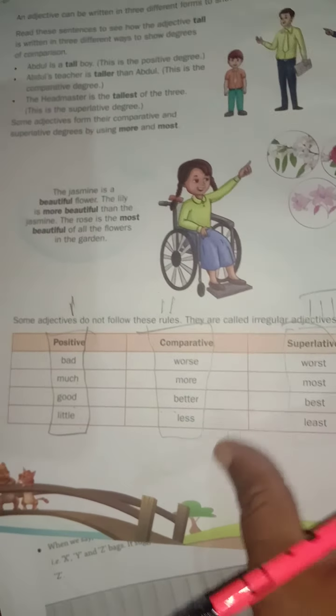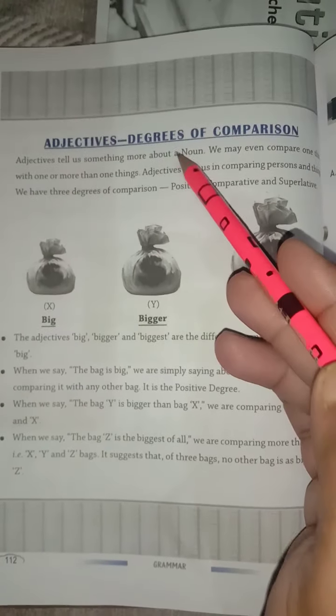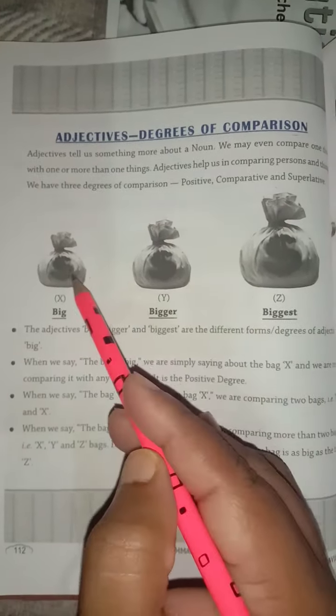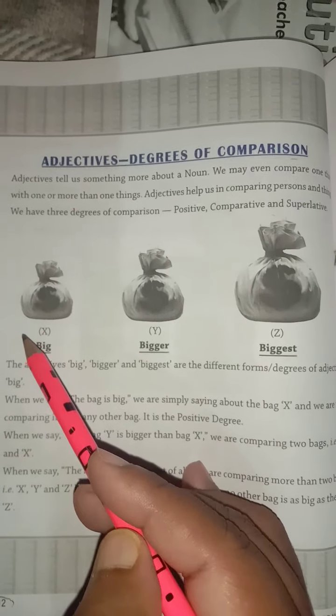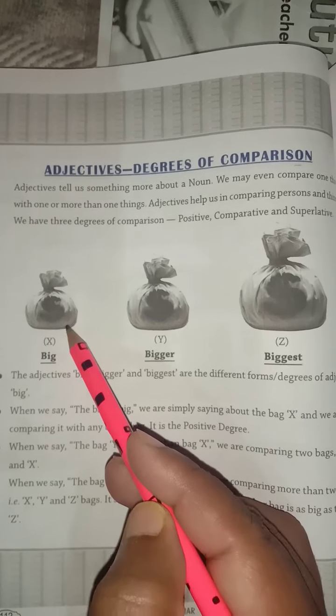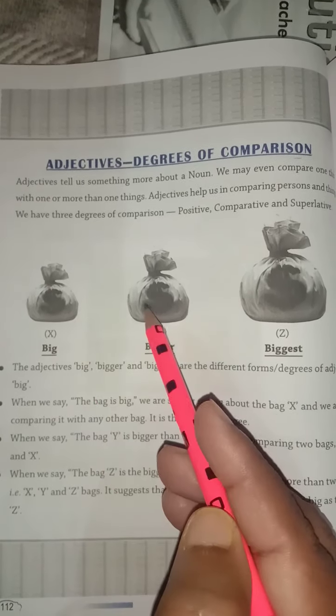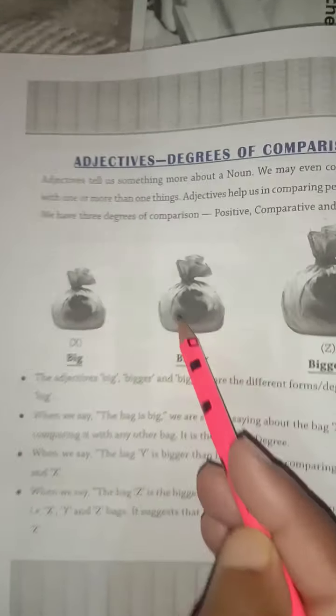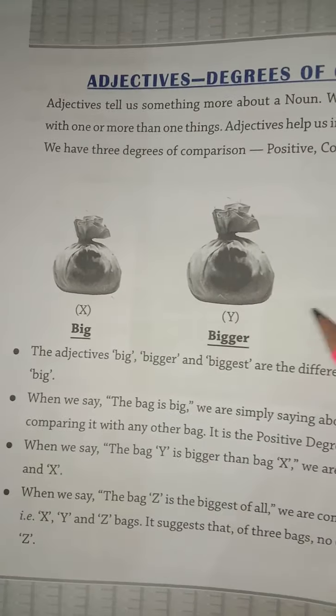Now in Bravia you have degrees of comparison. Look at this bag. It is Dollars bag. This is one bag. Okay. Now we have second. Look at this.